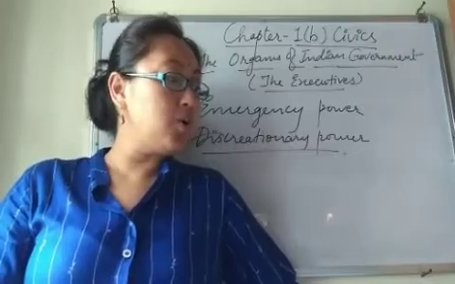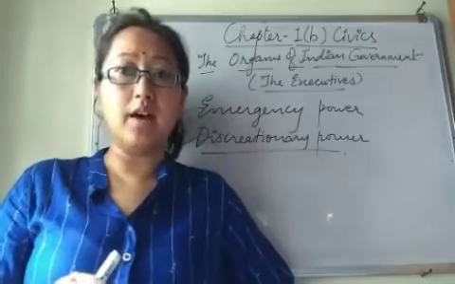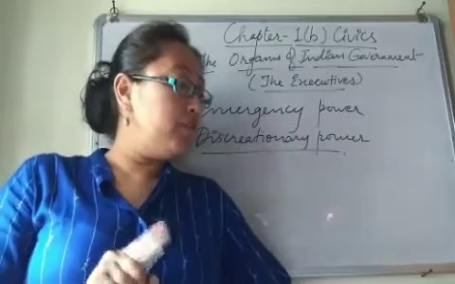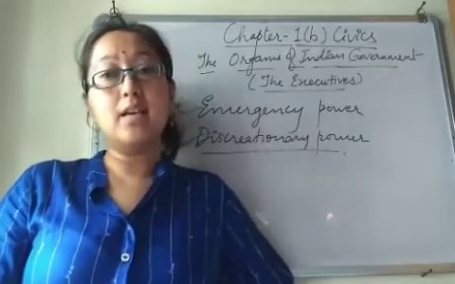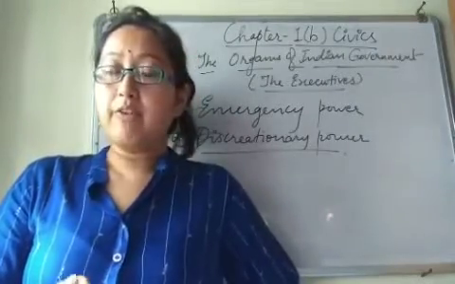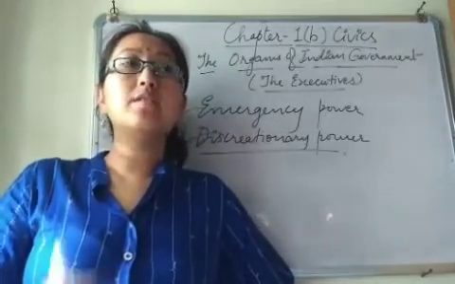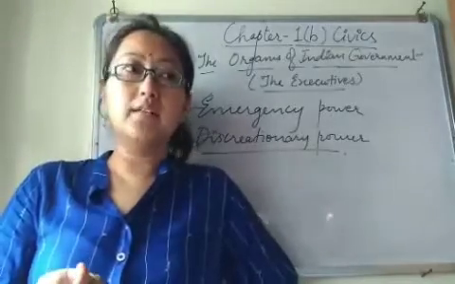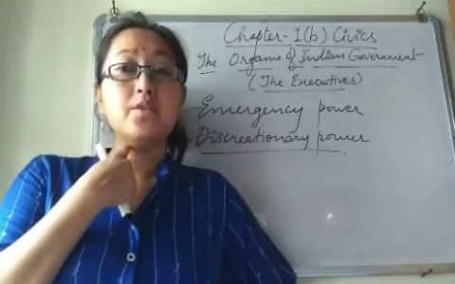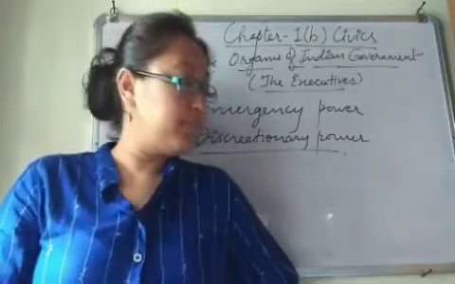Next, he should not hold any office of profit. I told you a person cannot hold two offices under the government at the same time. So the person should not hold an office of profit under the center or the state government. Clear? So these are the qualifications to become the vice president of India. Now next is the term. Once a person is elected as vice president, that person can hold office for 5 years. So 5 years is the term.